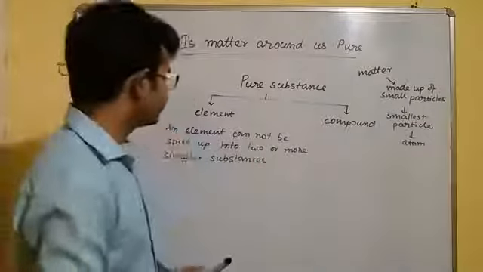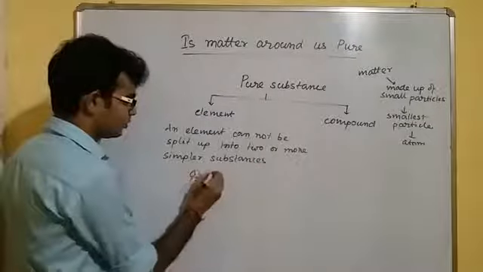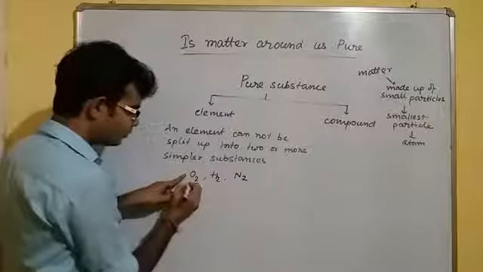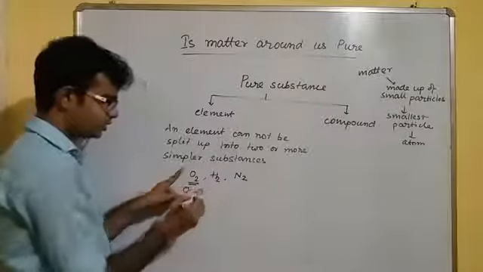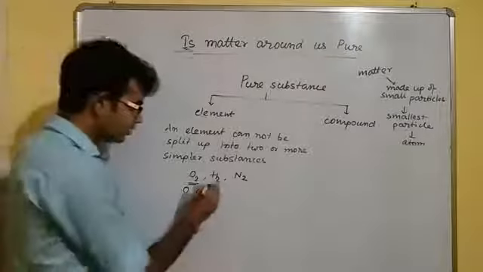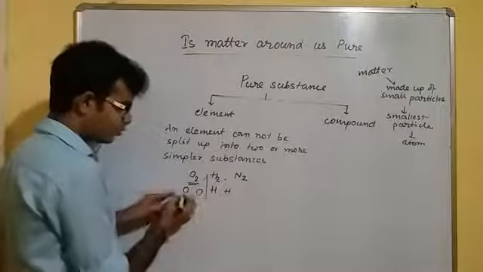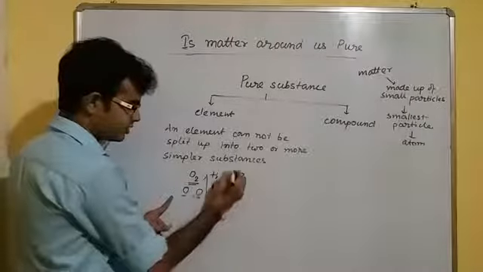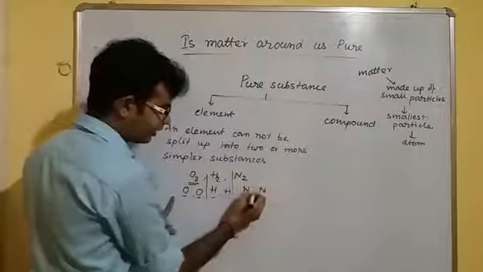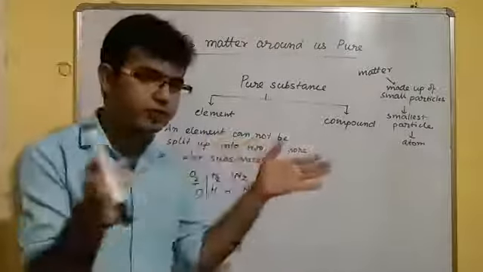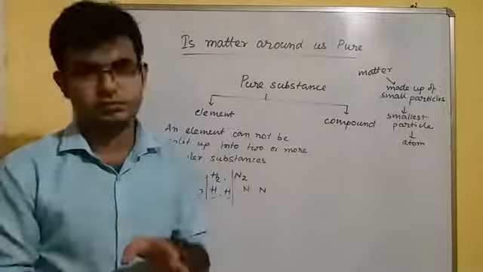If we take the example of O2, H2, N2: if we split up oxygen, it will contain O and O. If we split up hydrogen, H2, we will get H and H. N2 contains N and N, and these are the same. So obviously we cannot split them into different kinds of substances.